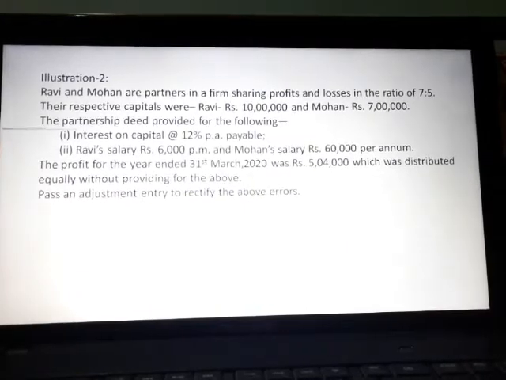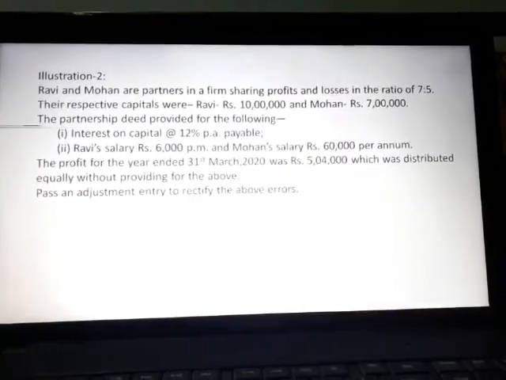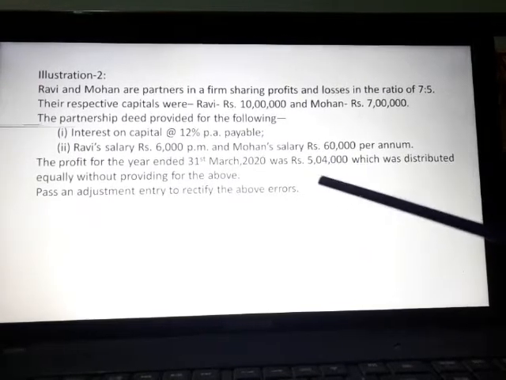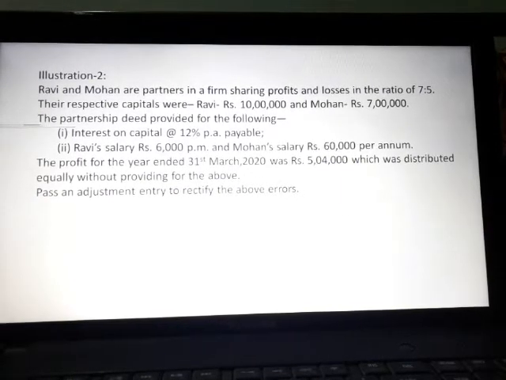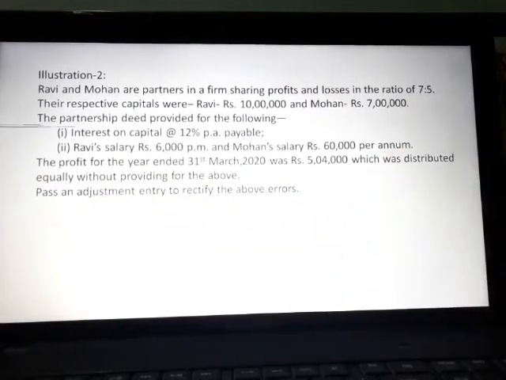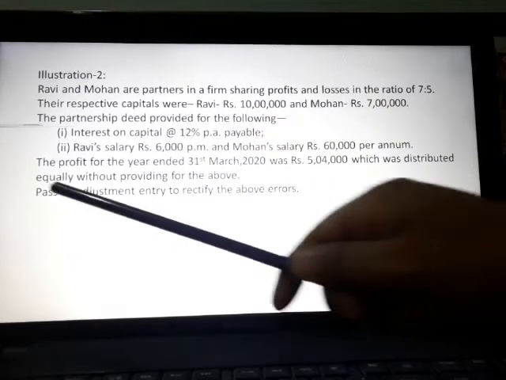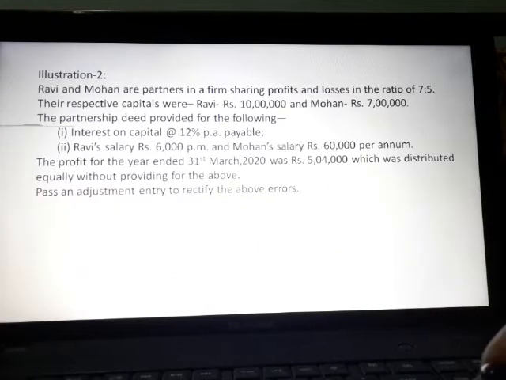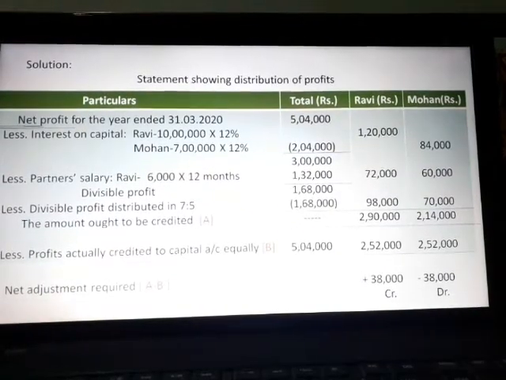So, what mistake has the accountant done? The total profit of 5,04,000 was distributed among the partners equally, not in their profit sharing ratio. It was equally distributed by the accountant without giving due consideration to the provisions in the partnership deed. Now you are asked to pass an adjustment entry to rectify the above errors. Now come to the solution.